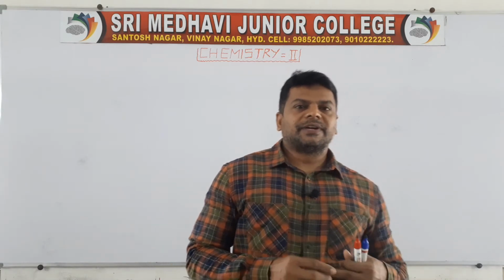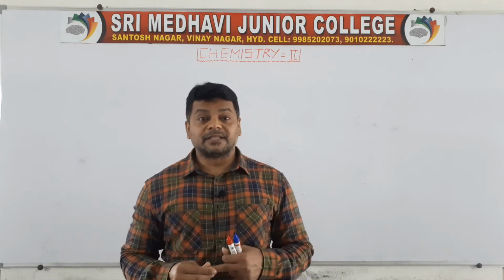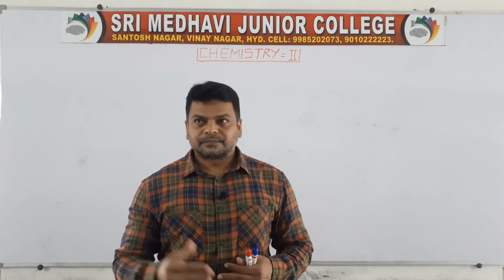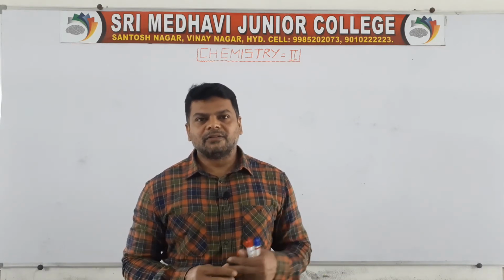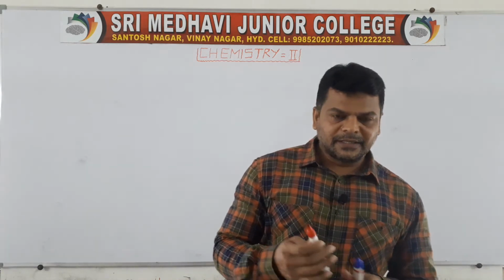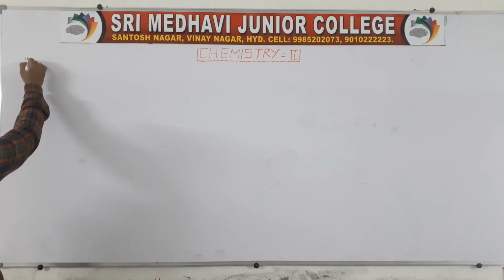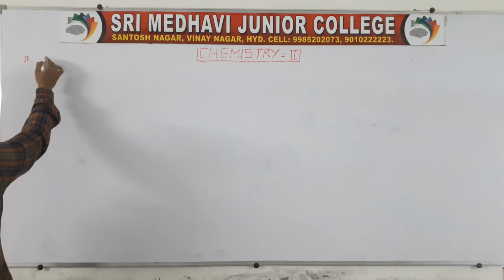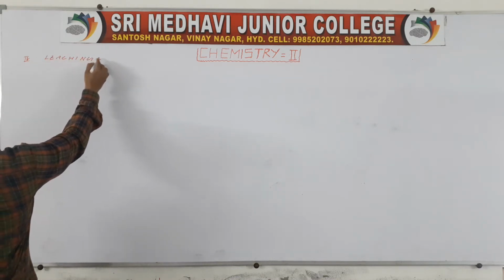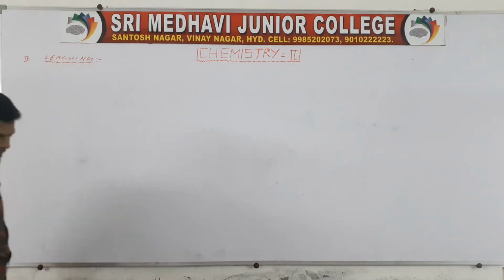See, in the previous class we discussed the concentration of the ore, and the stages involved in it. First one, levitation or hydraulic washing. Second one, magnetic properties. Third one, froth flotation. One more process is there, that is leaching. It is also important. This is the fourth process in the concentration of the ore.